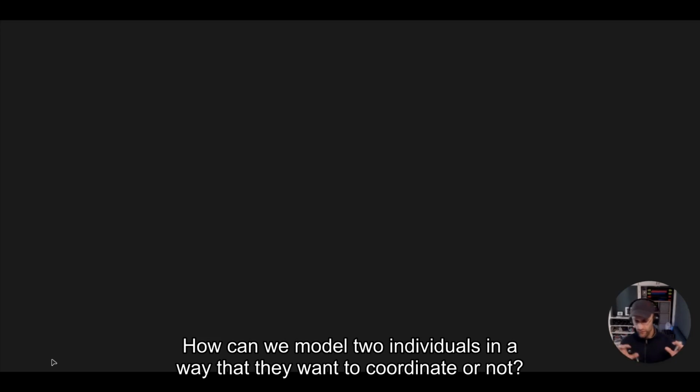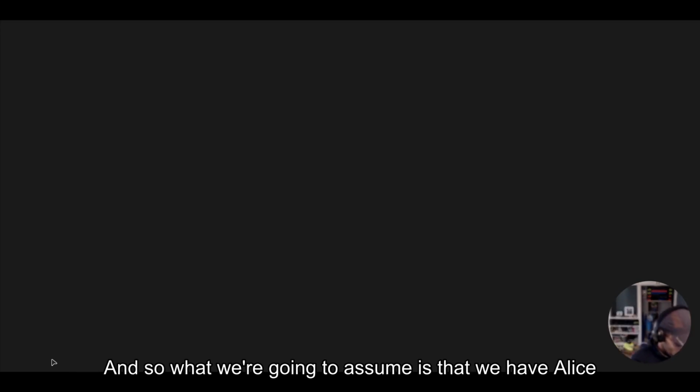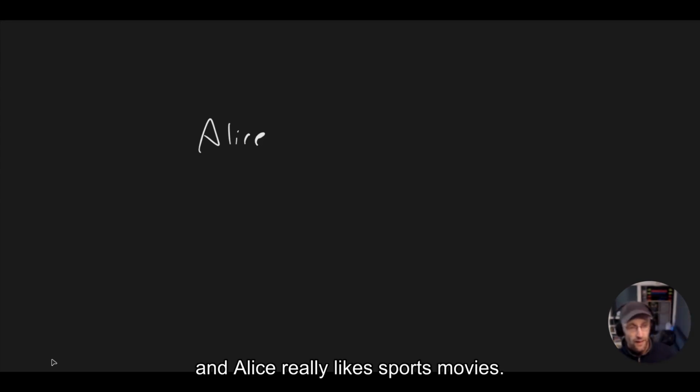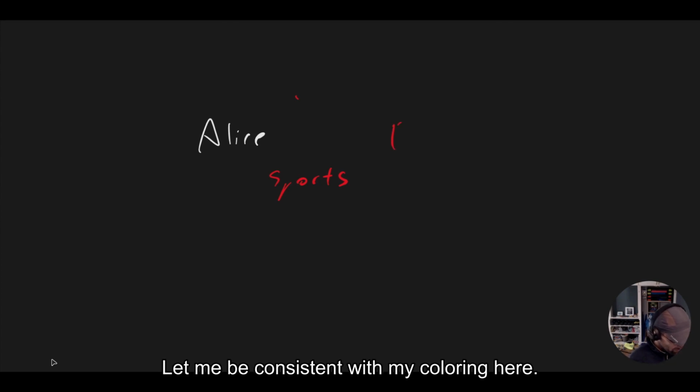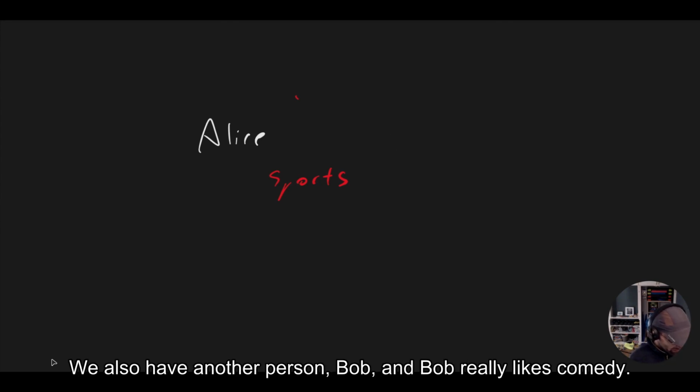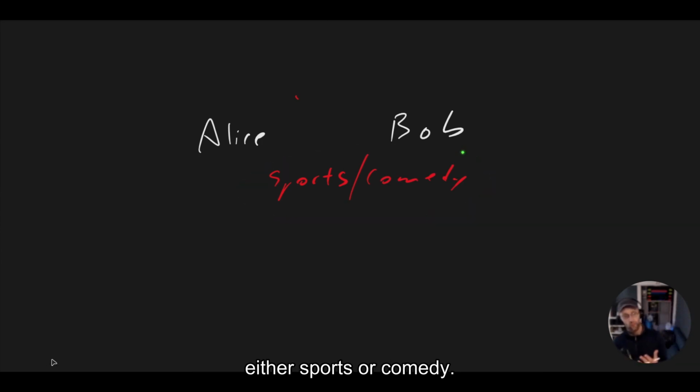How can we model two individuals in a way that they want to coordinate or not? And so this is what we're going to do in this motivating example. We're going to assume that we have Alice, and Alice really likes sports movies. And then we also have Bob, and Bob really likes comedy. Alice and Bob need to choose which movie they're going to see, either sports or comedy.